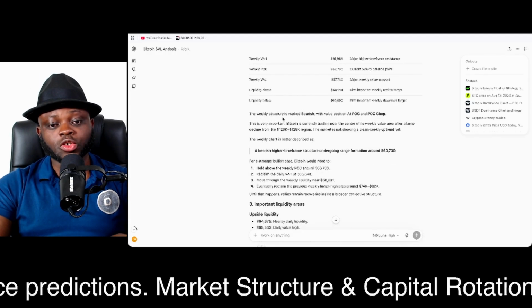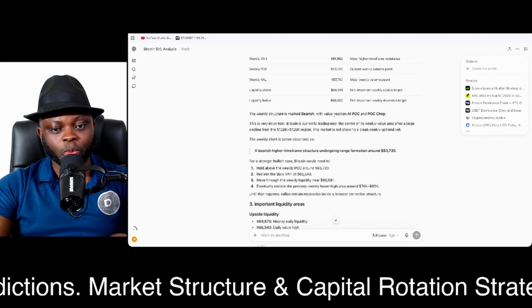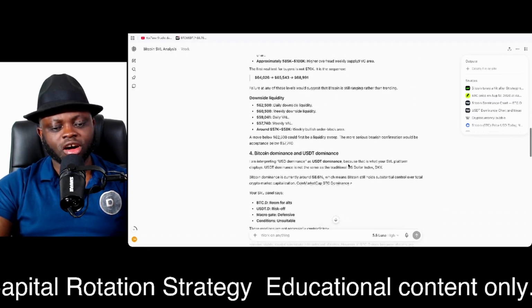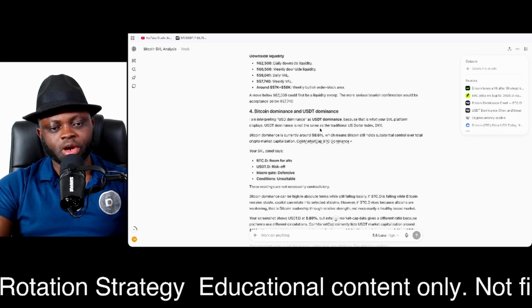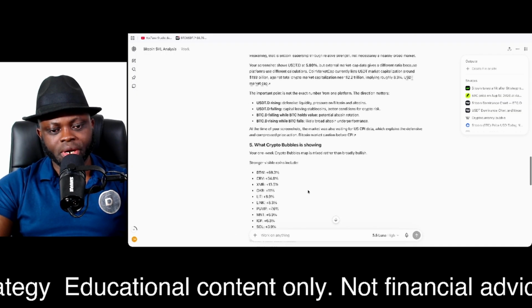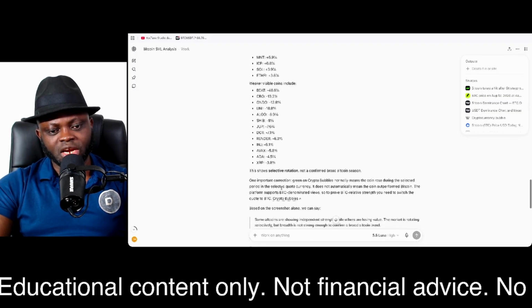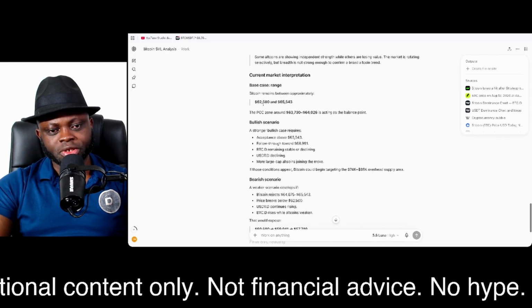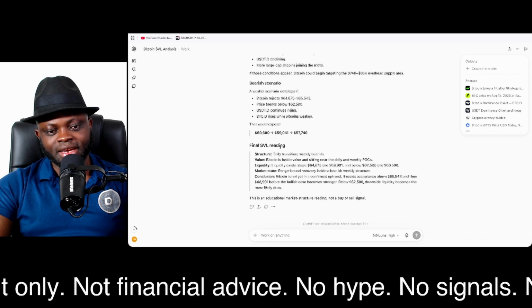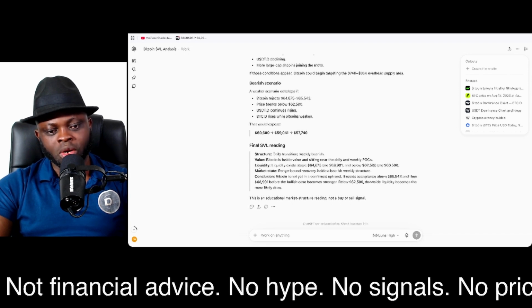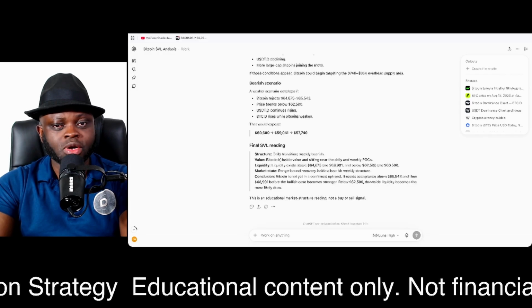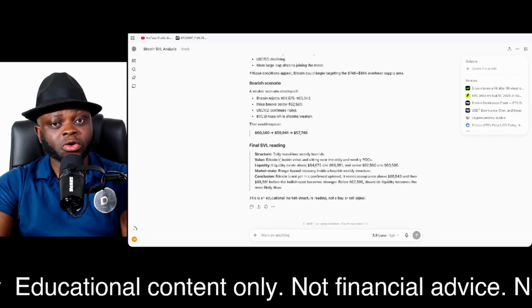The weekly structure is marked bearish with value position at POC. And if you go further, you'll see a lot of details here regarding Bitcoin dominance. You go down, you see what Crypto Bubbles is showing. All of the details, you find it here. And if you go further, you see the current market interpretation. You go further, you see the final SVL reading. You say structure, value, liquidity, market state, conclusion. So you can see how powerful ChatGPT Work is when you use it the right way.